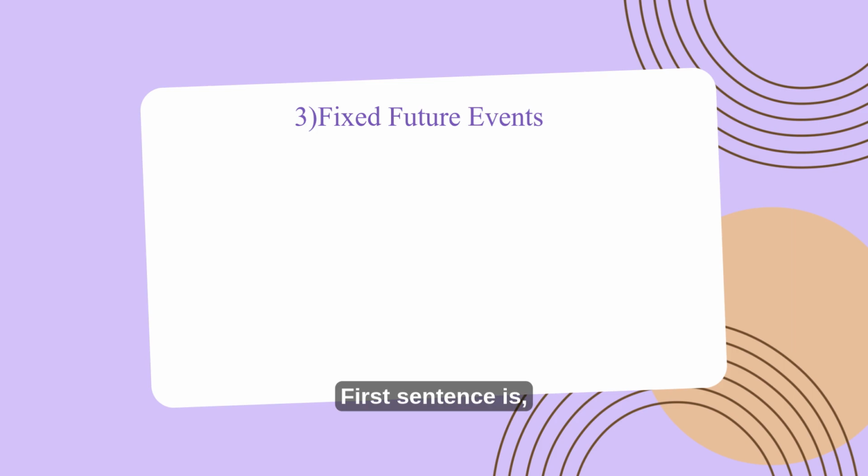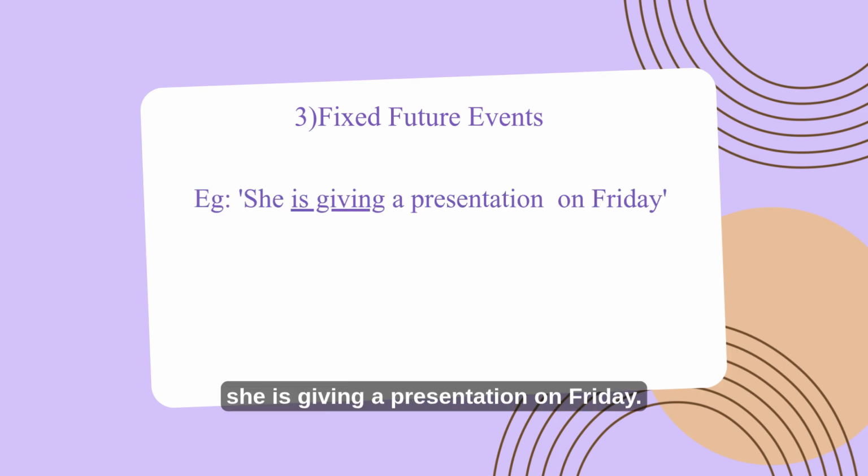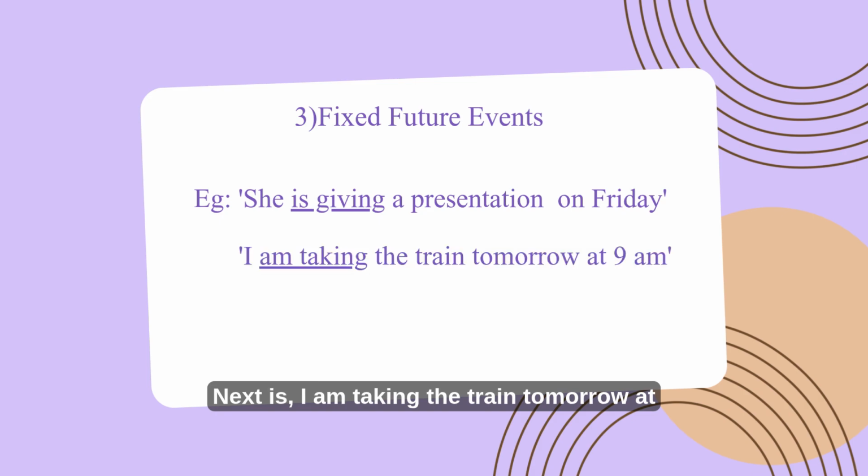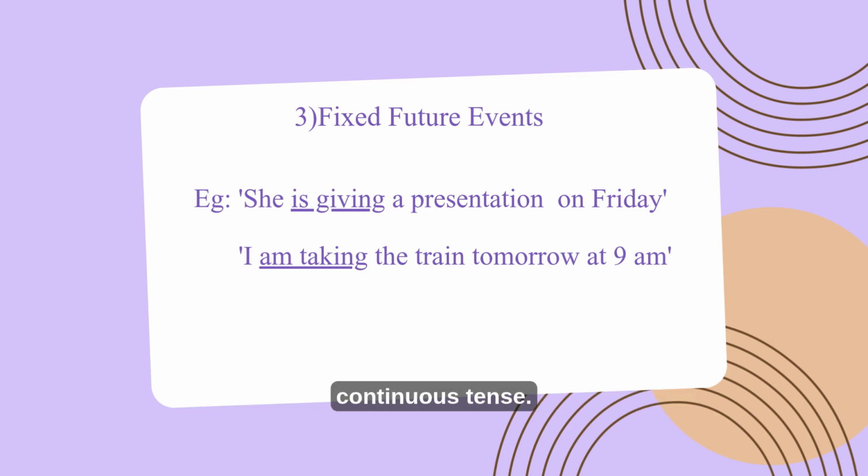Let's look at other sentences. First sentence is, she is giving a presentation on Friday. Here, the date is fixed. Next is, I am taking the train tomorrow at 9 a.m. This is already a planned one. These all are the places where you use present continuous tense.